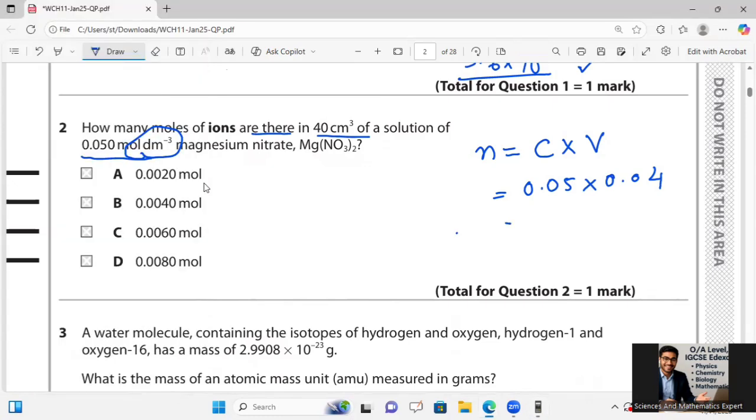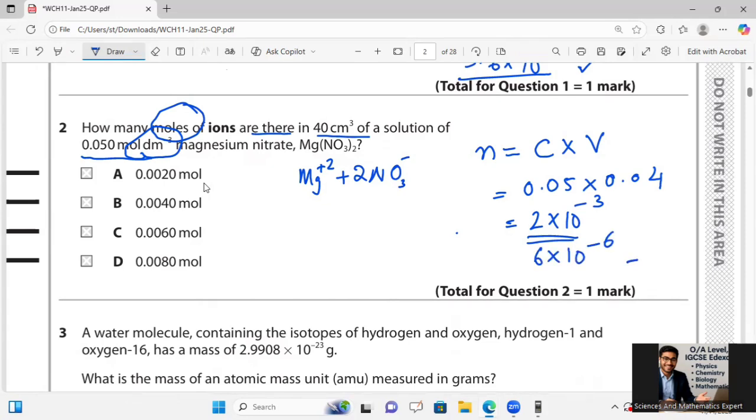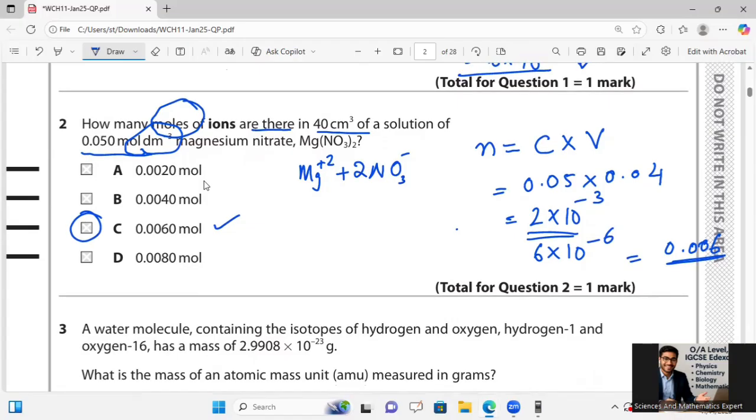So 0.05 multiplied by 0.04 equals 2 multiplied by 10 raised to the power minus 3, and he is asking how many ions are present. Mg2+ is 1 ion and NO3 minus has 2 ions, so a total of 3 ions are present. Just multiply this by 3. You will get 6 multiplied by 10 raised to the power minus 3, which equals 0.006. So it should go with option C.